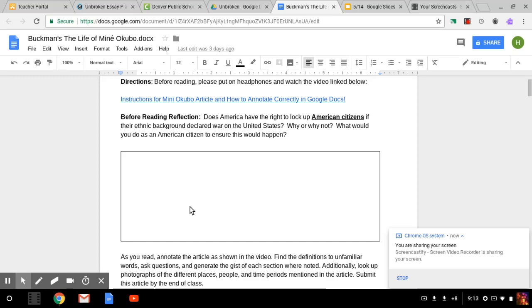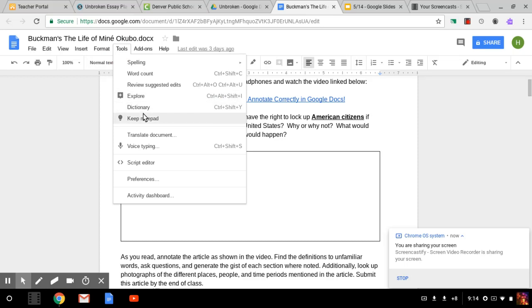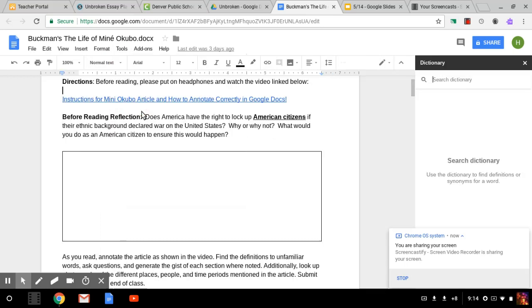So, part of your assignment today is to annotate the article as shown. However, you might need to annotate directions as well so you understand what's going on. Now, Google Docs has some really awesome tools to help you do that. One thing it has is a really cool dictionary add-on. So I'm going to click dictionary, and right here, I have it at my beck and call.